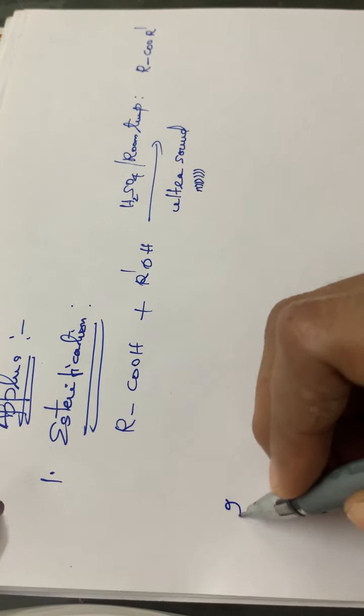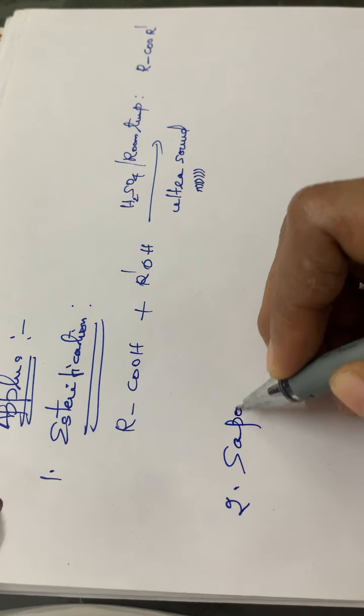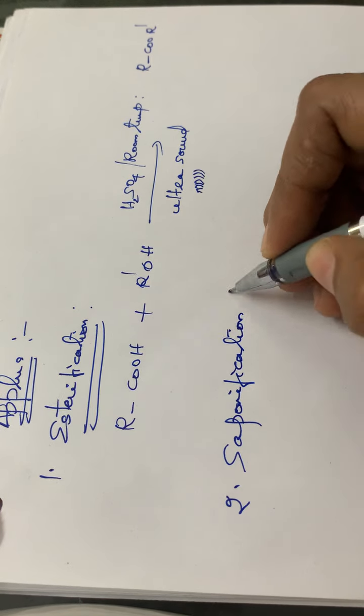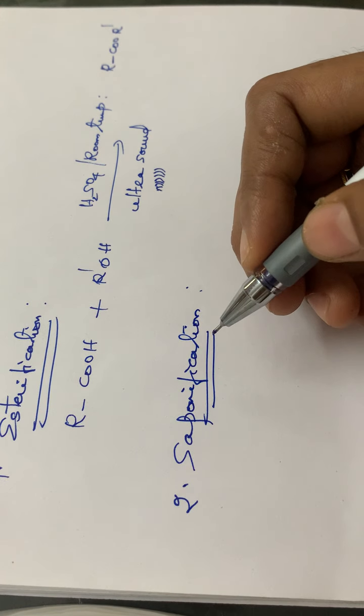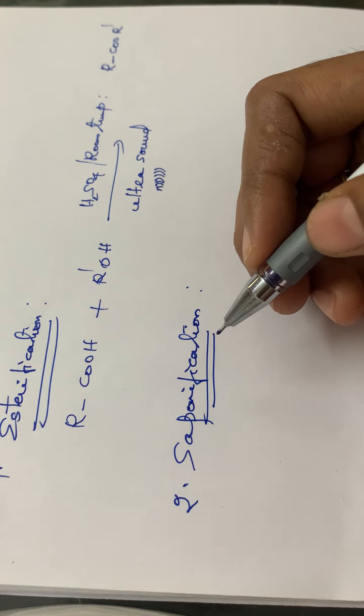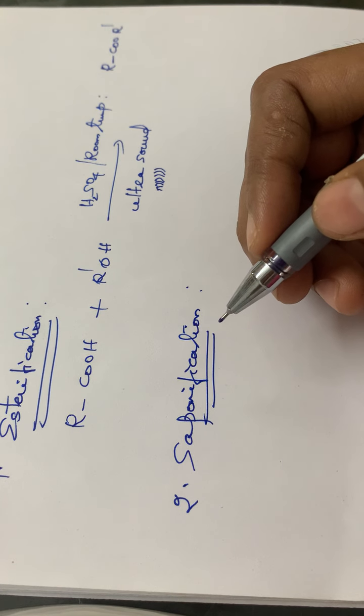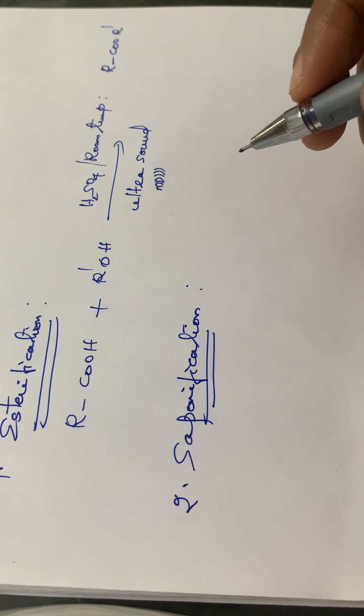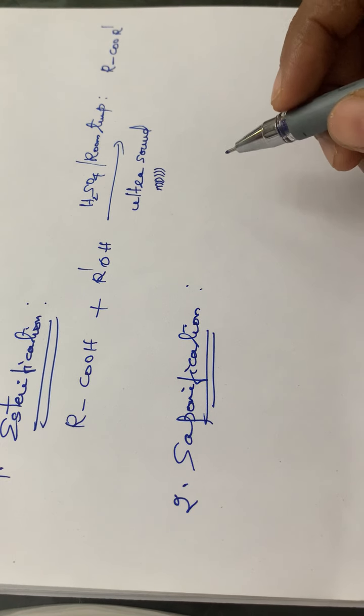Then the second reaction is the saponification reaction. In all these reactions, ultrasound is used. In your textbook, one example is given. By using ultrasonic sound, the rate of the reaction can be increased.